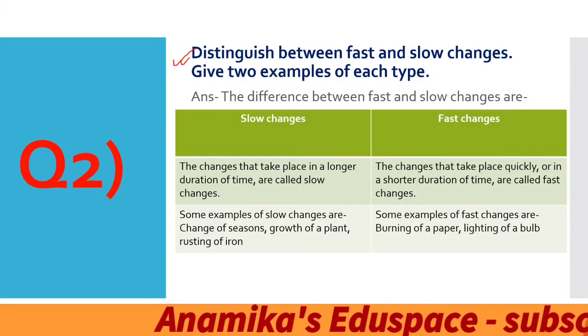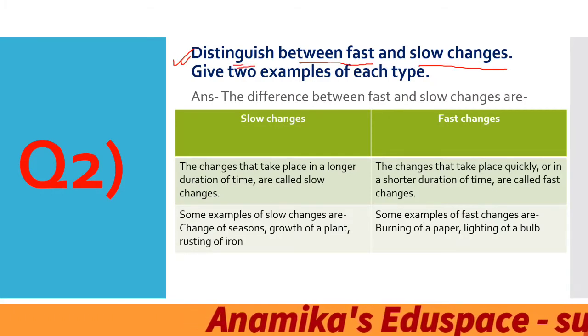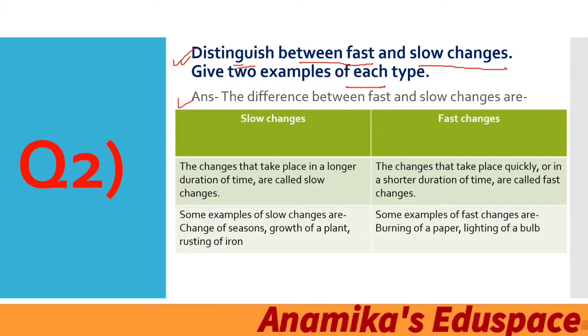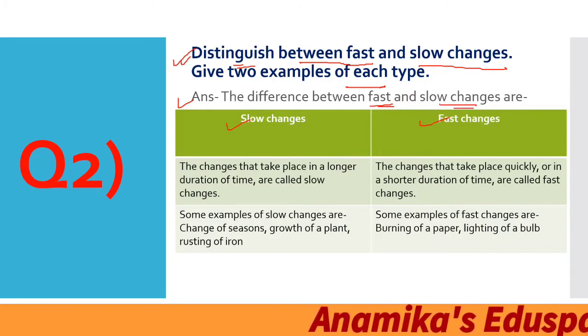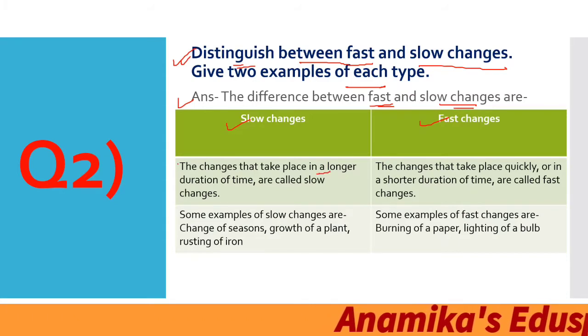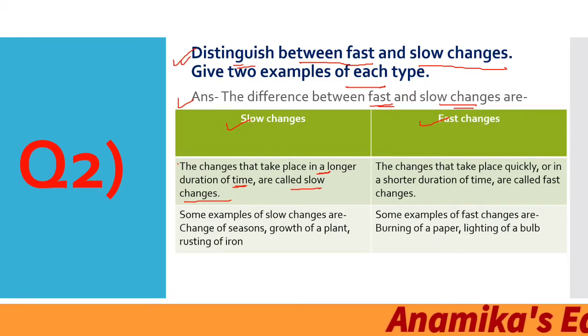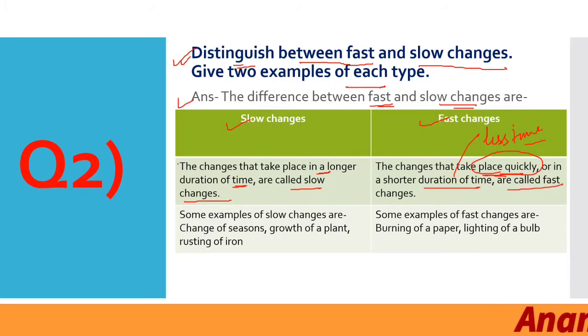Now coming to the second question. The second question goes as, distinguish between fast and slow changes. Give two examples of each. And the answer goes as, the difference between fast and slow changes: the changes that take place in a longer duration of time are called slow changes, whereas the changes that take place quickly or in a shorter duration of time, that is, less time is required, will be known as fast changes.